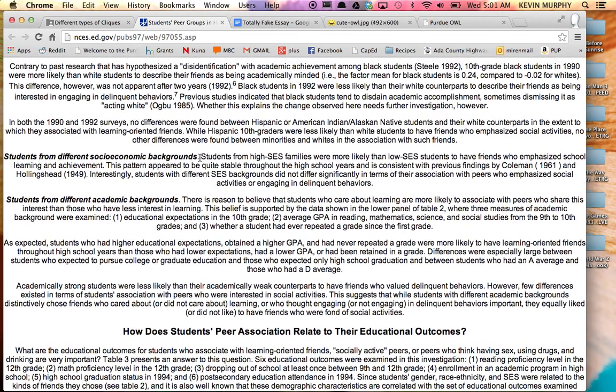"Students from high socioeconomic backgrounds were more likely than students from low socioeconomic backgrounds to have friends who emphasize school learning and achievement." That means that, if you come from a family that has money, then you're probably friends with people who come from families who have money, and the fact that you guys both come from money might mean that you're going to do better in school. And I like that. That sentence right there is written better than I could ever write it.